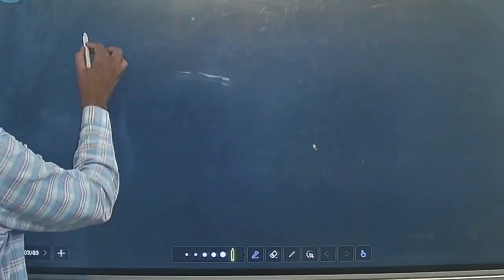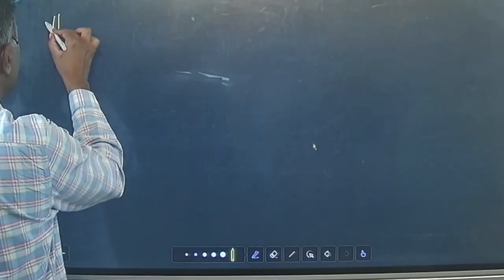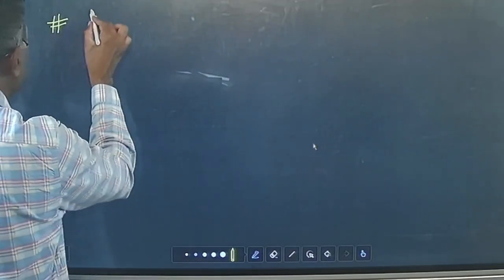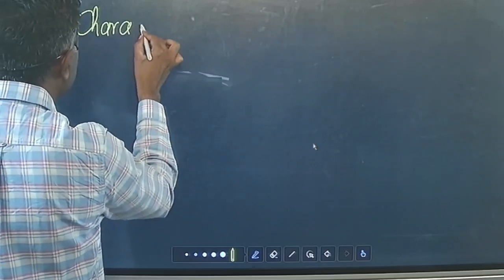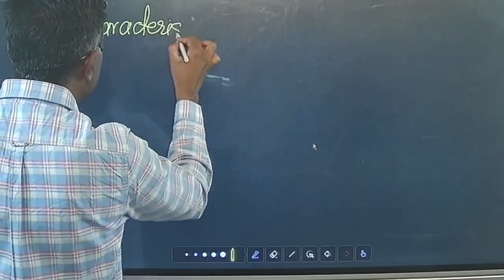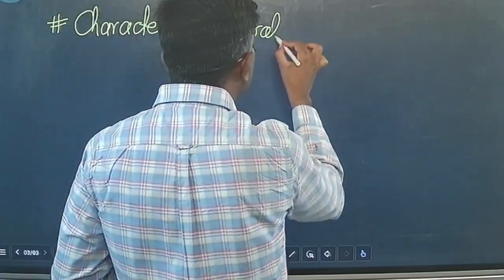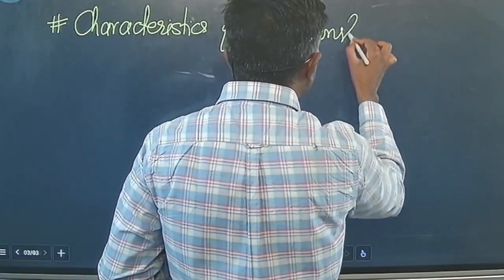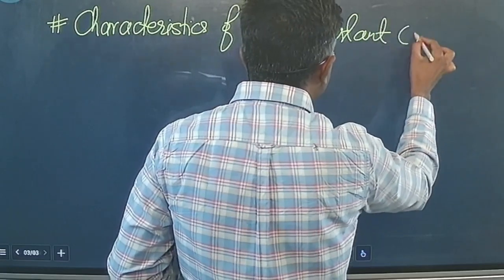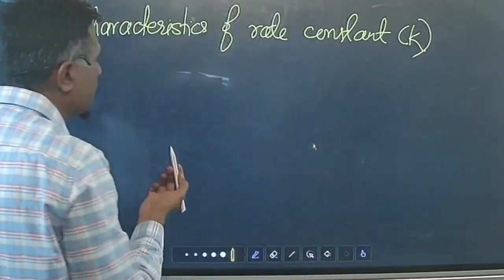Now a few important points about this rate constant, as a characteristics of this rate constant K. So what are the characteristics of this rate constant K?